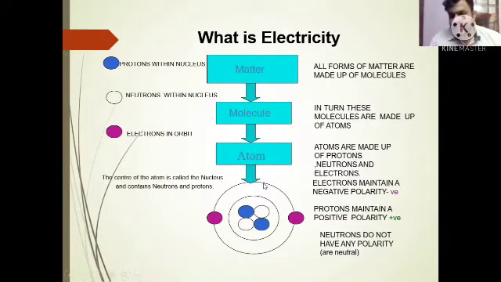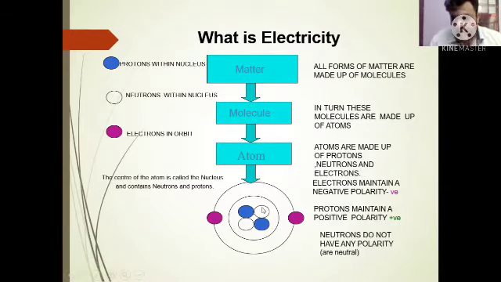Atoms have three things: protons, neutrons, and electrons. Electrons have a negative charge. Electrons are rotating like this. Here, this is an electron. Electrons are rotating around this. Then what is a proton? Protons have a positive charge. Protons are present in the center, and this center is known as the nucleus.